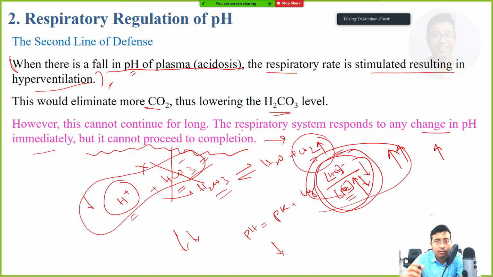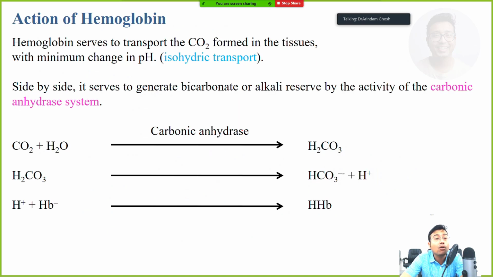by shaking hands with hemoglobin. So how does hemoglobin act? The action of hemoglobin is very important, but this is very easy for you to understand because whatever happens in tissues, just the opposite happens in the lung. We all know hemoglobin is the one that helps in transport of oxygen and carbon dioxide, oxygen in the form of oxyhemoglobin and carbon dioxide in the form of carbaminohemoglobin. Okay, not carboxyhemoglobin, mind it, carboxyhemoglobin is carbon monoxide.